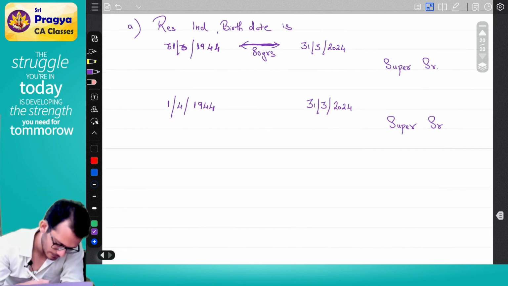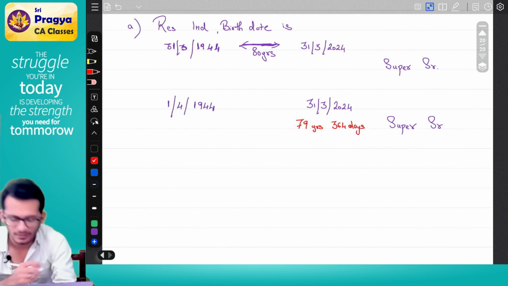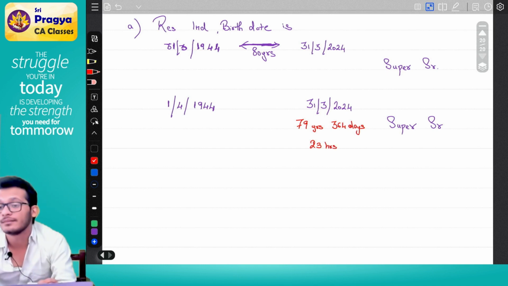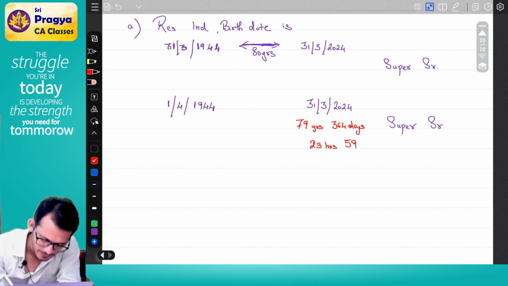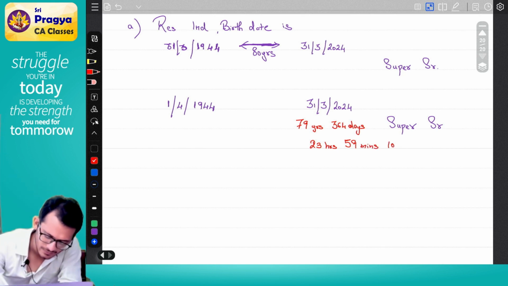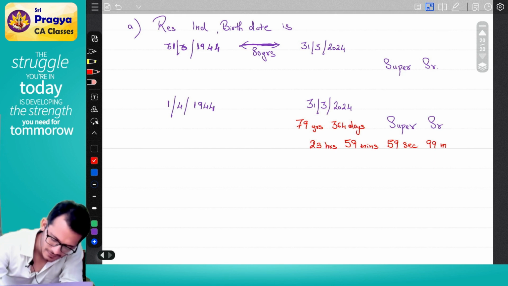My age is 79 years, 364 days, 23 hours, 59 minutes, 59 seconds, 99 milliseconds.